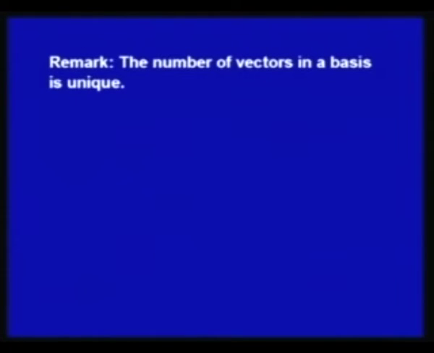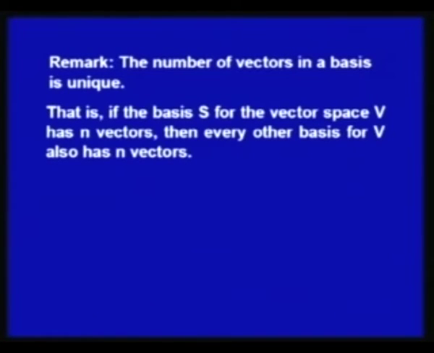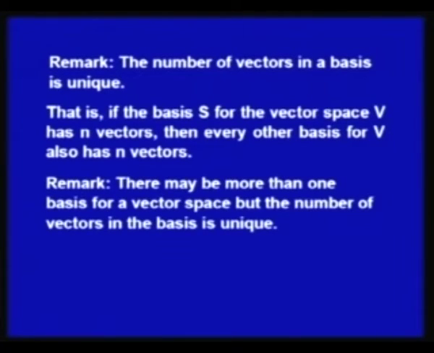Then next is the remark: the number of vectors in a basis is unique. That is, if the basis S for the vector space V has n vectors, then every other basis for V also has n vectors. In fact, in my earlier two theorems, one says if I have more vectors, then again it will not form a basis, it becomes linearly dependent. If I have one less vector, then again it will not span the vector space. So, n is fixed for a basis to have n vectors for a vector space V.